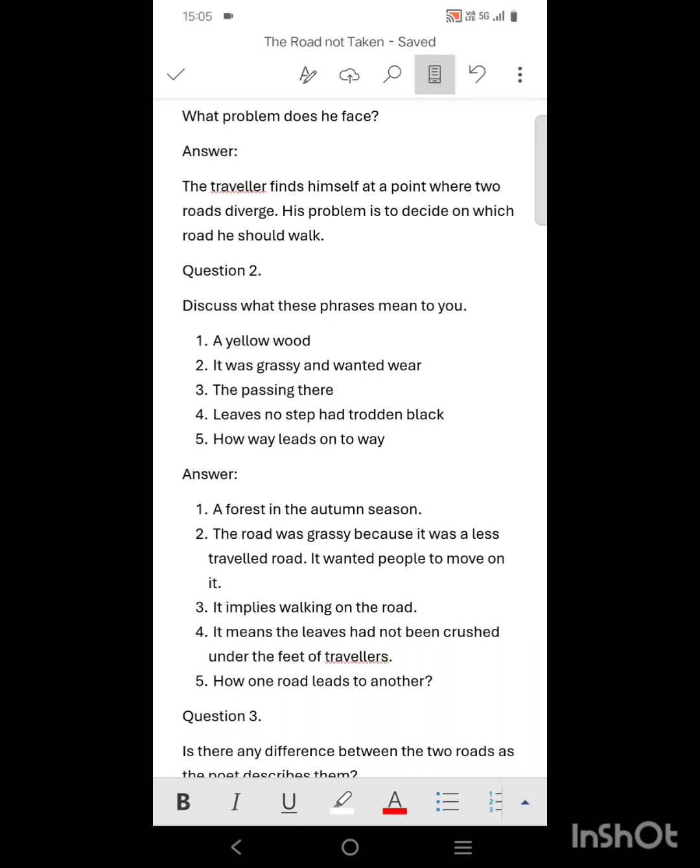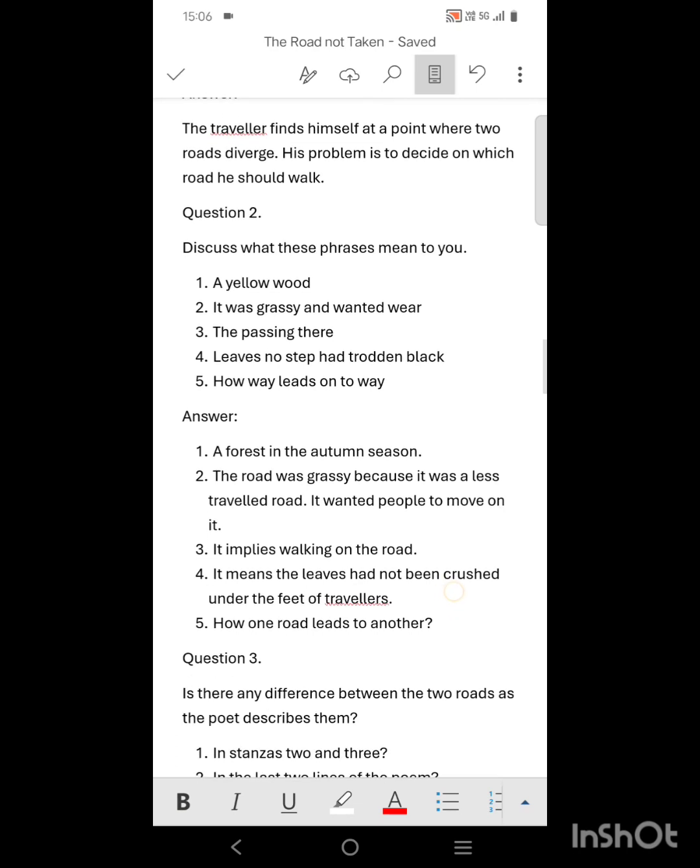Leaves no step had trodden black. It means the leaves had not been crushed under the feet of travelers. Number 5. How way leads on to way. How one road leads to another.